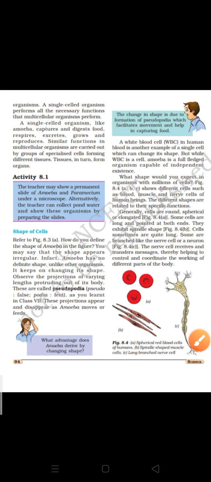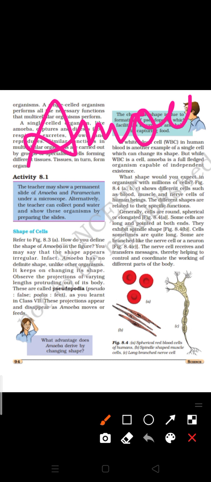Good morning, students. Today we will discuss the shape of cells. A brief idea about the shape of cells was given to you in the last live class. So again we will discuss it, as I told you about the unicellular organism and multicellular organism. In unicellular organisms, I'll discuss one example with you, that is of amoeba.